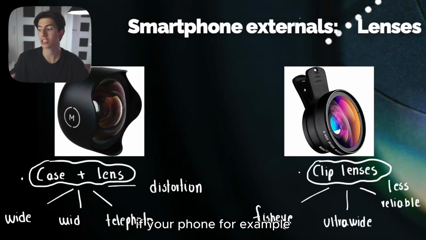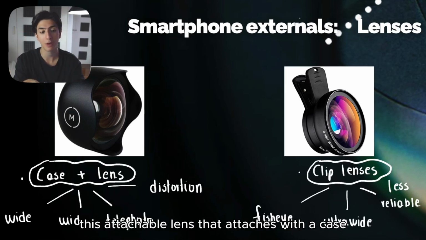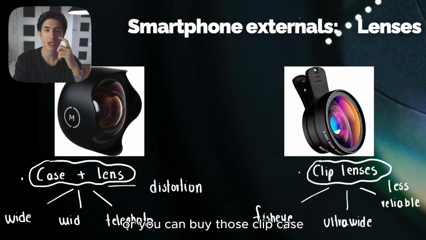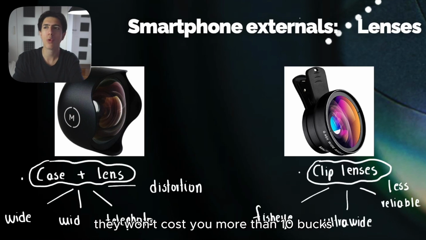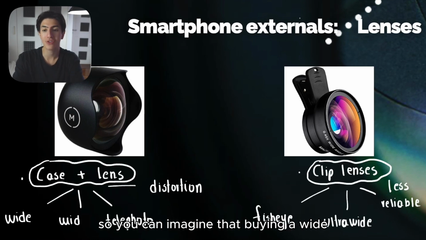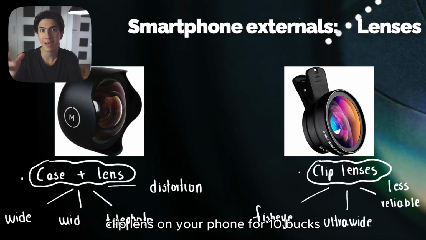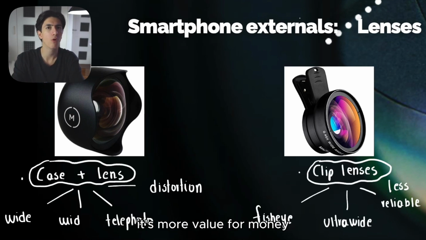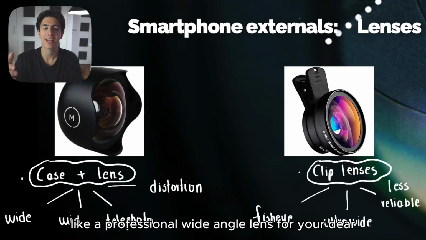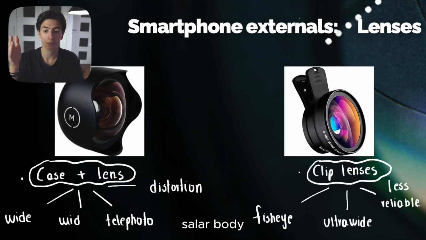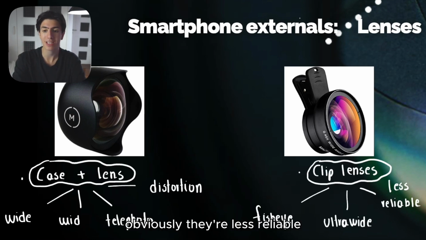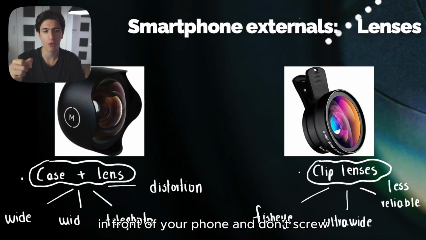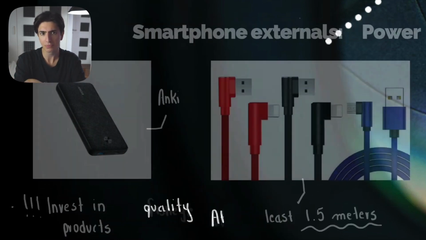All right, if your phone, for example, doesn't have a telephoto lens or doesn't have a wide lens, you can either buy this attachable lens that attaches with a case, or you can buy those clip lenses that just clip on your phone. Keep in mind that those clip lenses won't cost you more than $10. So you can imagine that buying a wide clip lens for your phone for $10 is more value for money than paying $1,000 to buy a professional wide angle lens for your DSLR body. And again, clip lenses can be fisheye lenses, ultra wide lenses, but obviously they're less reliable due to the fact that they just clip in front of your phone and don't screw on a case, right?